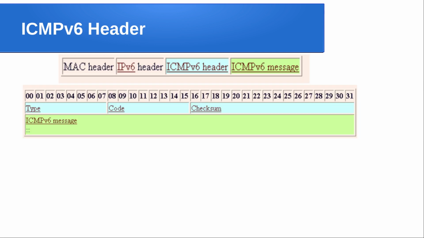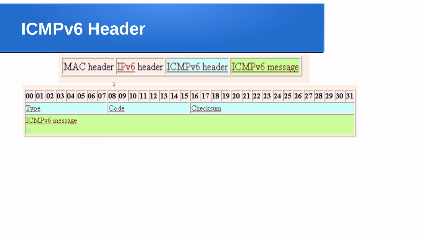So just look at the header structure of ICMPv6. Just like what we saw in ICMPv4, here also we have an 8-bit type field followed by the code for further classification within a given type. The type field identifies the type of ICMP message. It can be an error message or an information message. Then another 8-bit code field: within a given type, different codes are given for different categories, if any. And a 16-bit checksum field is followed by the ICMPv6 message.